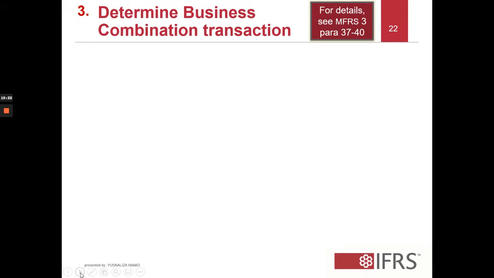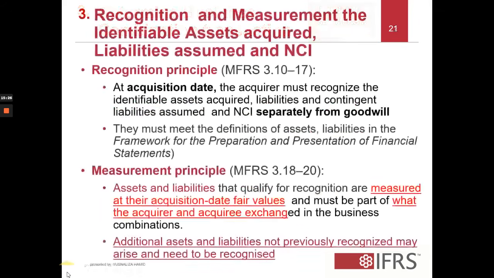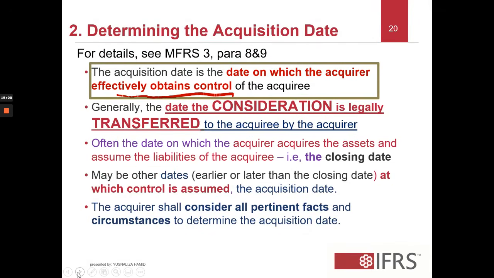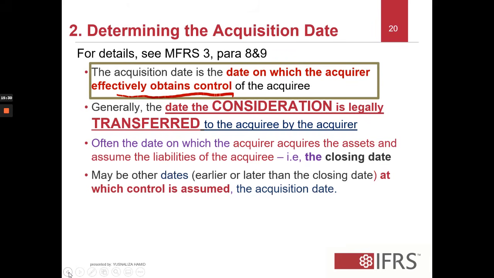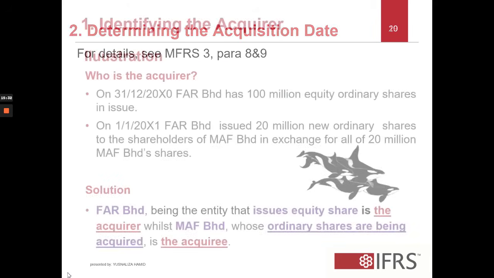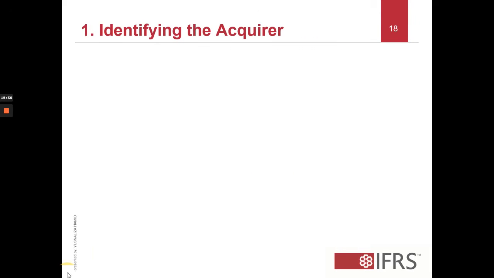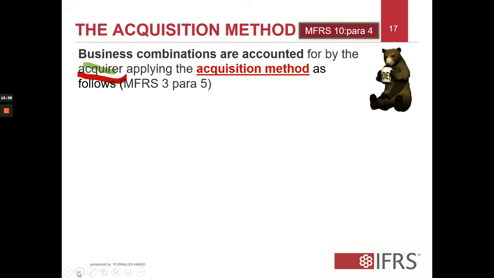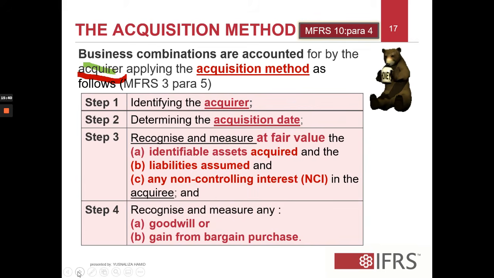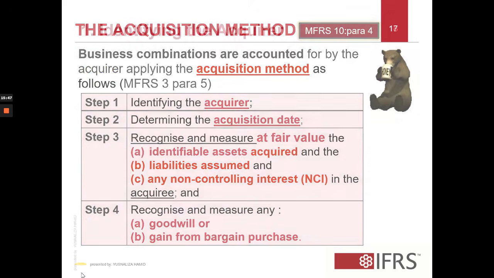Okay, next, step 3 is still within the same discussion. If you can still recall, we are still talking about step 3 here. I'm going back to show you where it is. Yep, here: recognize and measure the identifiable assets, liabilities, and NCI.